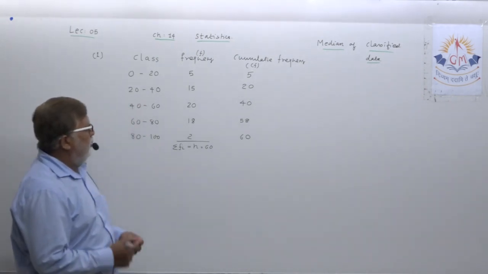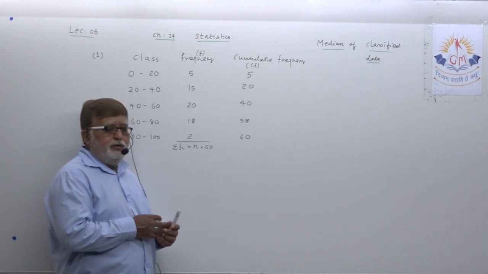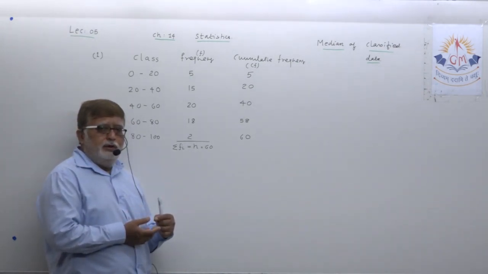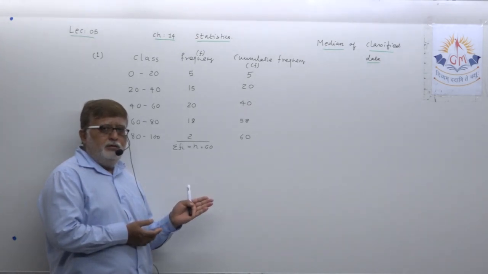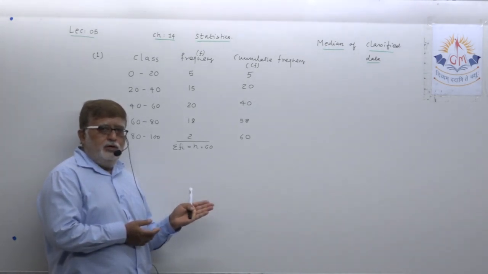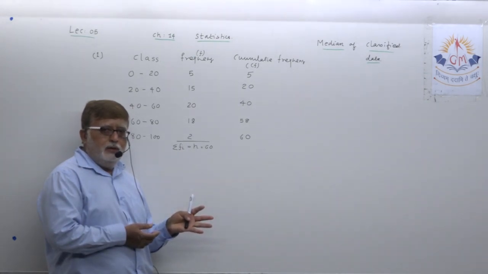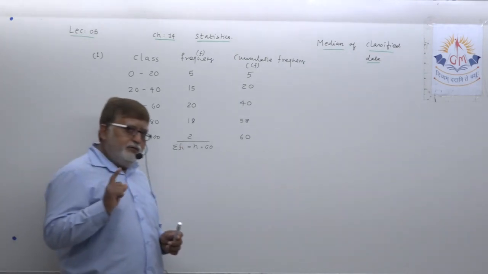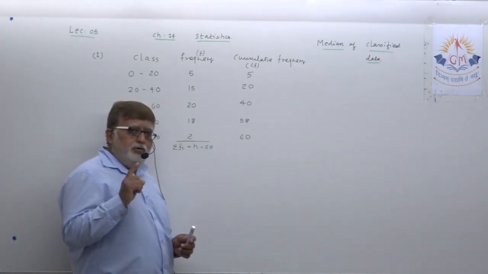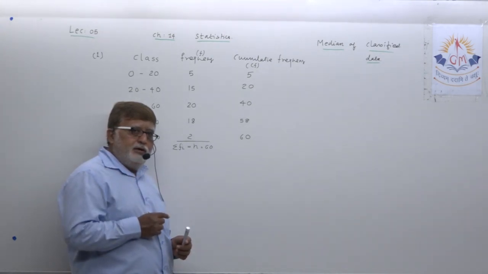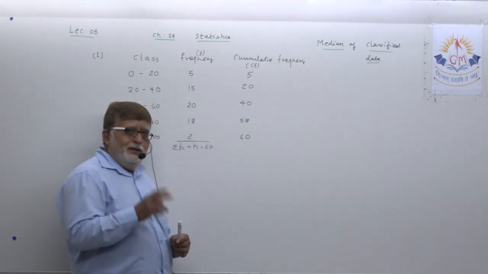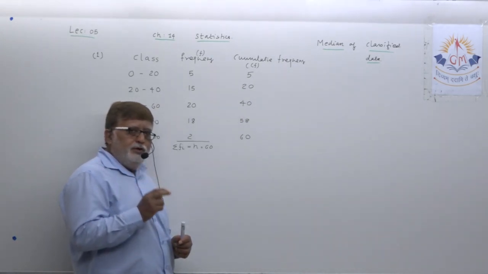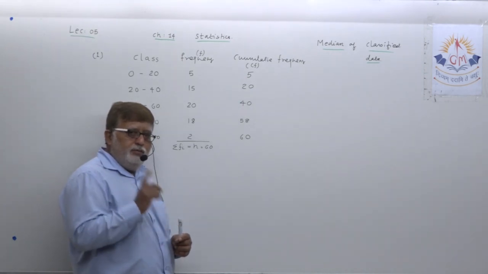Now dear student, after such type of column formation you have already made, even when you were finding the median of group data, now what to do? Remember one thing, dear student: as far as ungrouped data and group data are concerned, there are two different formulas for odd and for even number of observations.